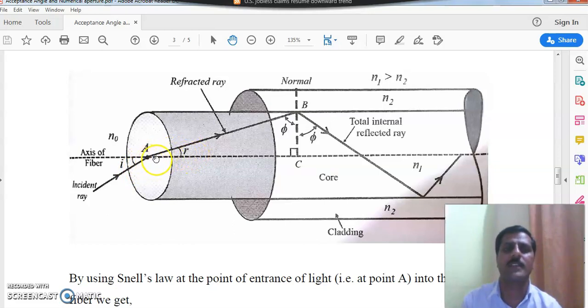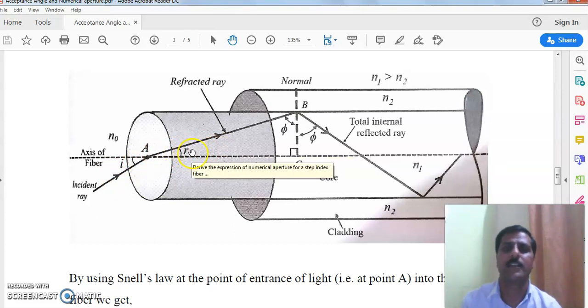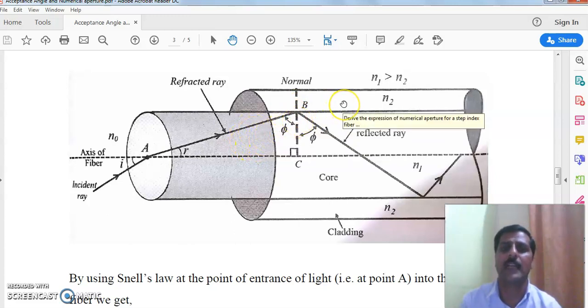So here the ray bends toward the normal, because when light coming from a rarer medium goes to a denser medium, it suffers refraction and bends toward the normal. But when it reaches the interface of core and cladding, the core is a denser medium as compared to the clad, which acts as a rarer medium.